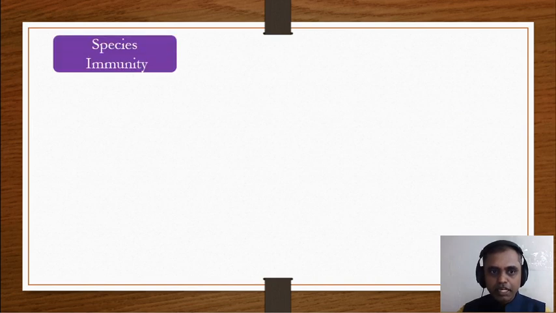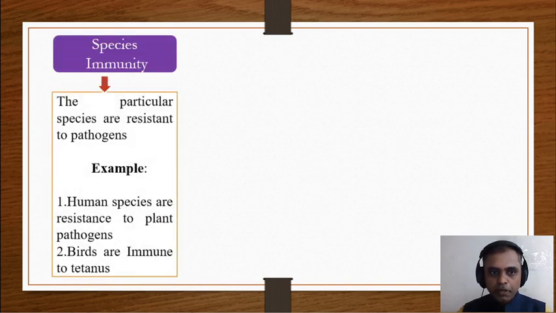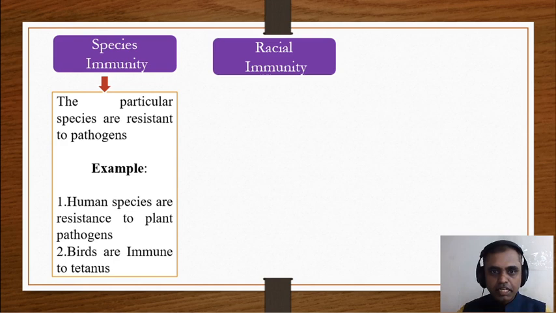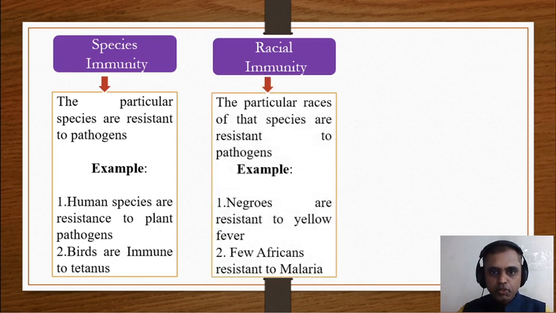Species innate immunity means a particular species is resistant to pathogens. For example, human species are resistant to all kinds of plant pathogens, and birds are immune to tetanus. Racial innate immunity means particular races of that species are resistant to pathogens.